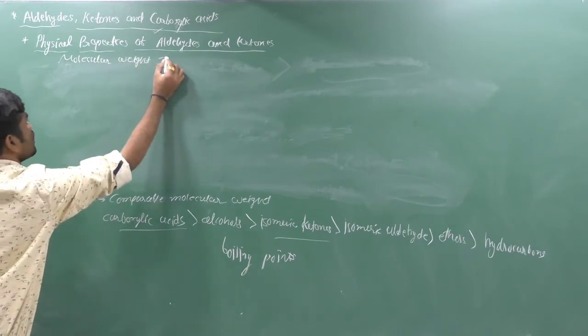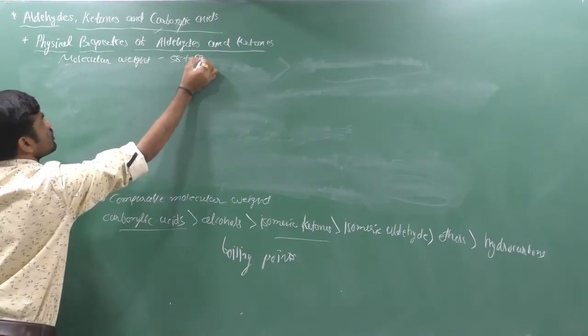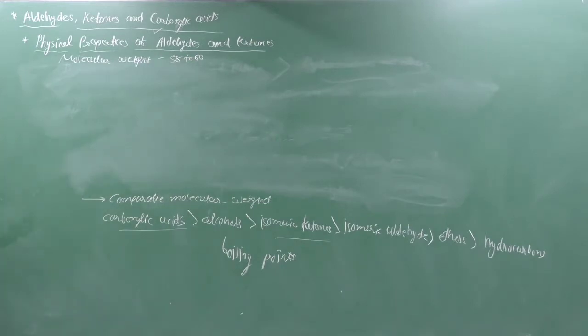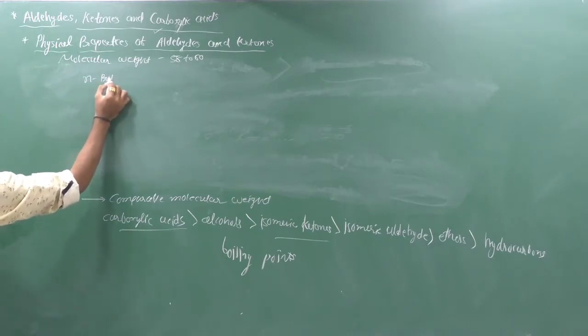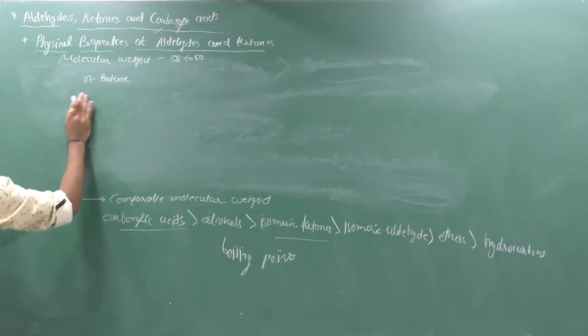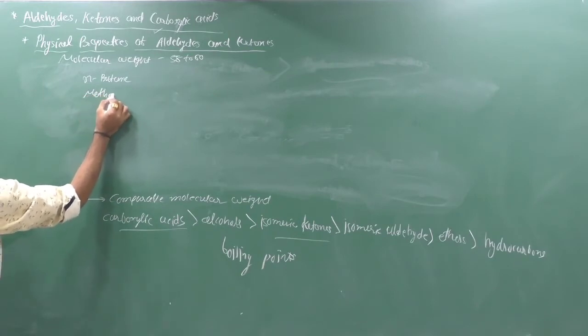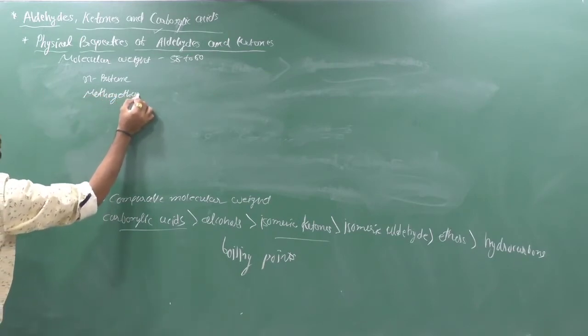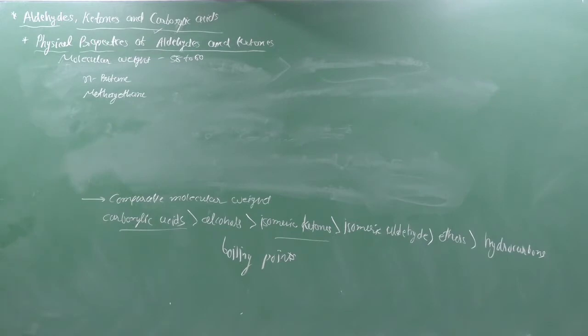Suppose we take molecular weight 58 to 60, which is comparable molecular weight. We have normal butane, methoxyethane, that is hydrocarbon, it is ether.